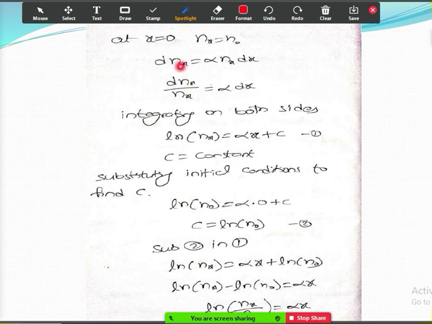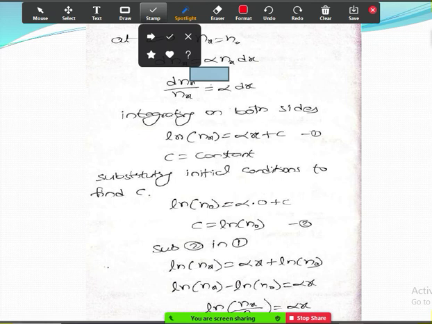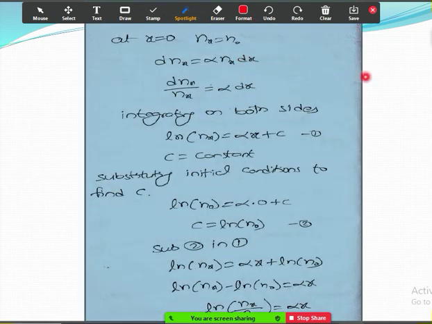We'll take this term dnx. This is the actual equation that is required, the initial equation. dnx is the number of electrons after traveling dx distance, which is equal to alpha nx dx. Okay, next, take this nx to this side. Bring this nx.